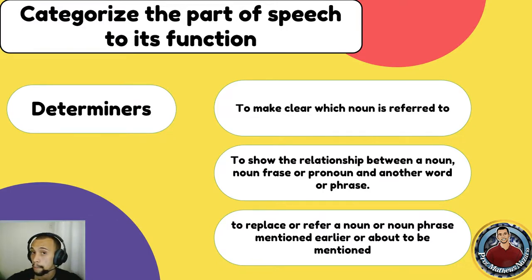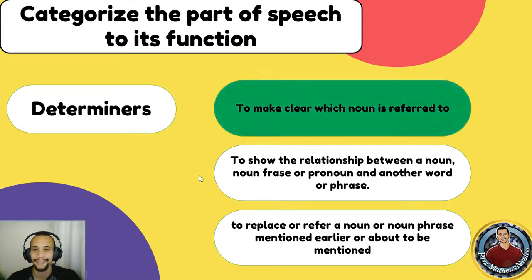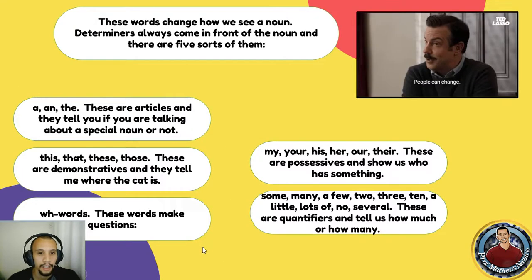What do you think? You can pause the video. Alright, so if you thought that they are used to make clear which noun is referred to, you are correct. Really good. So these words usually change how we see a noun.